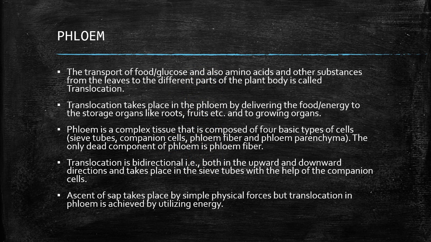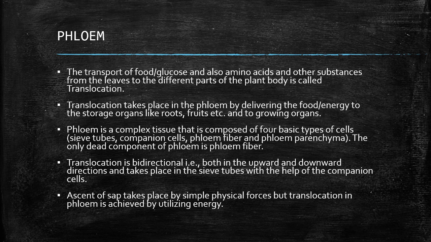Phloem. The transport of food or glucose and also amino acids and other substances from the leaves to different parts of the plant body is called translocation. Translocation takes place in the phloem by delivering the food or energy to the storage organs like roots, fruits, etc. and to the growing organs.